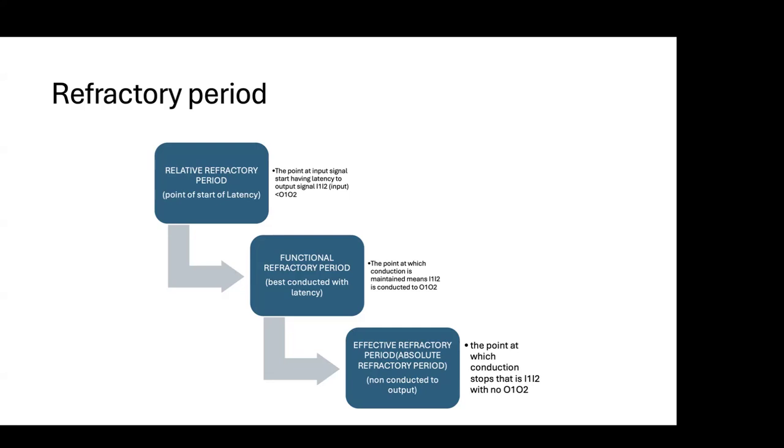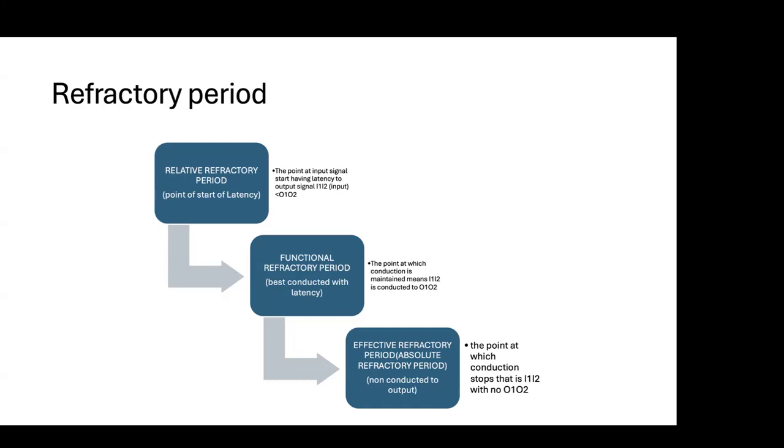The first one will say I am tired, the second will say I will not do it at all. So these are two phases. Till it is saying I am tired, that is called the latency period, and that will be visible in the stimulus also, and we will say the relative refractory period of the tissue has been reached. And the time it is saying I am not going to do it, we will say it is the effective refractory period or absolute. And before that, what it has conducted, we will say functional. So these are three terminologies.